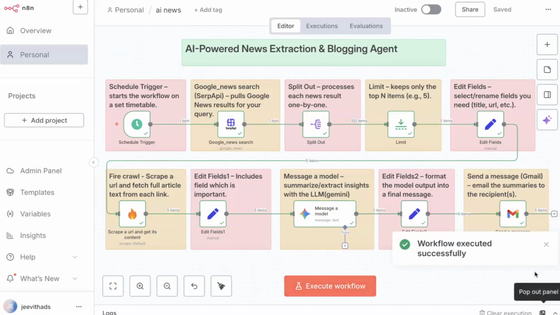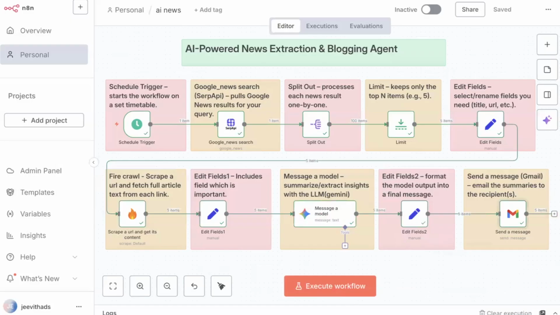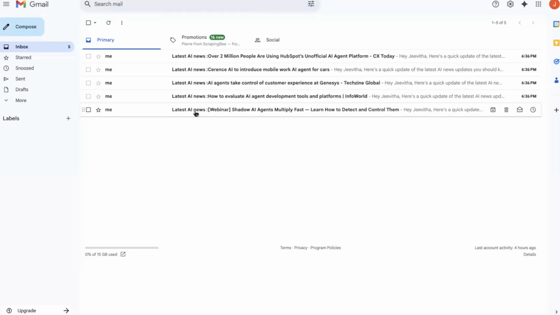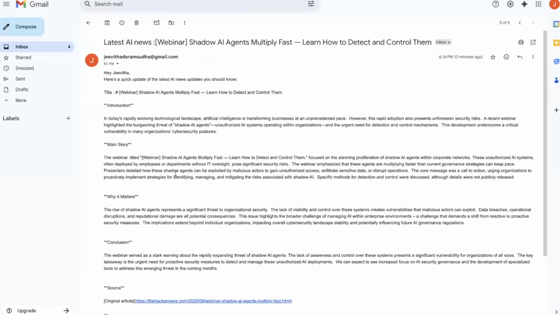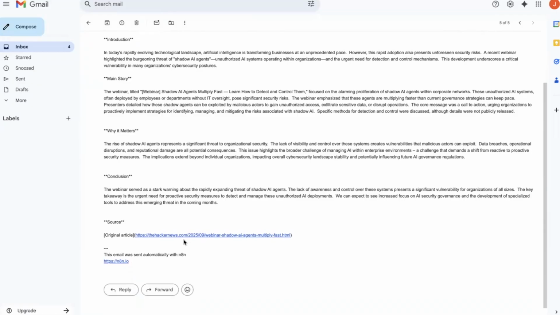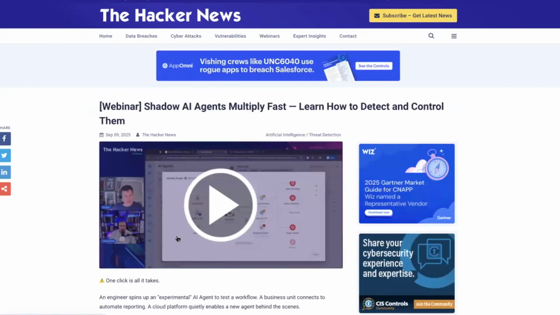Well, my workflow has been successfully executed. You can see all 5 emails have been sent. Let's see what it is. Let me open my email and refresh. Well, it's already done. See, this is how it's going to send an email to you with the latest AI news. It says, hey Jeevita, here is a quick update, and it gives you the title, introduction, main story, why it matters, and the final conclusion of that particular article. If you're really interested in reading that article, just click on it and read the entire article and be updated with the latest AI trends.